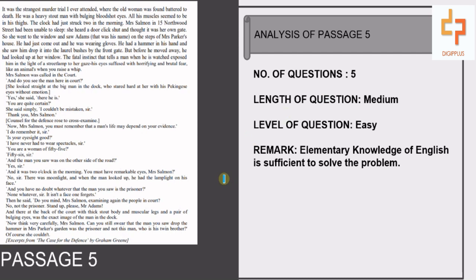Moving ahead, considering the third and the fourth passages to be difficult ones, this passage was a relief that the candidate must have experienced, because it had easy questions, and there were 5 questions. So this was definitely on the scoring part, and the length of the passage was medium. According to the DiGiPPlus experts, basic knowledge of English was sufficient to solve this.